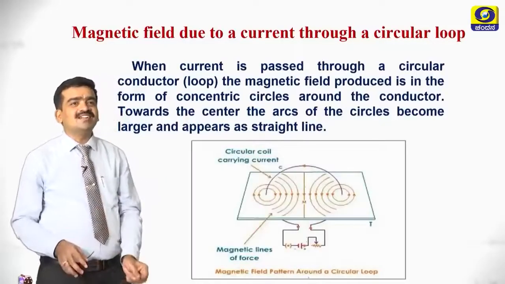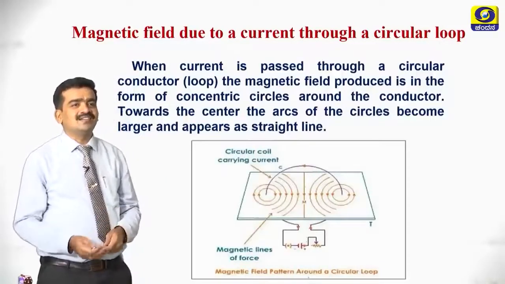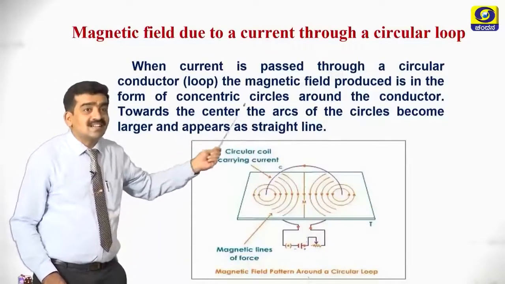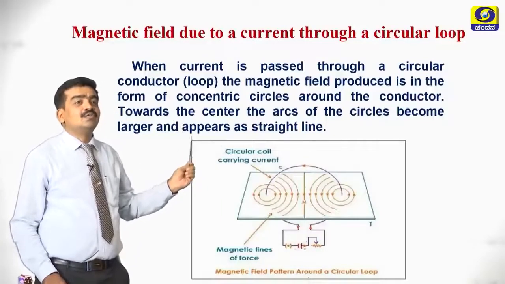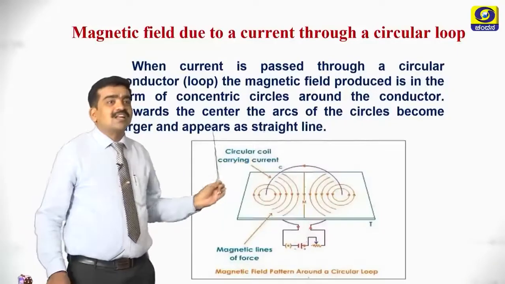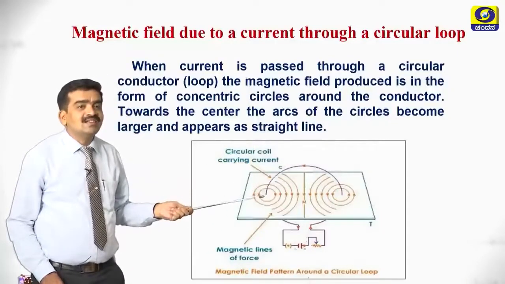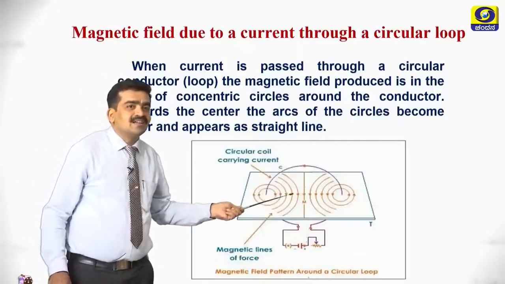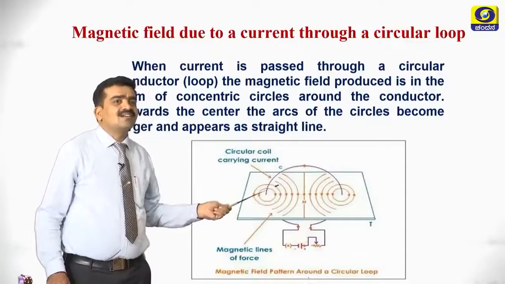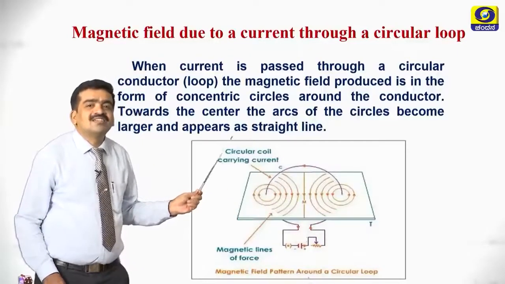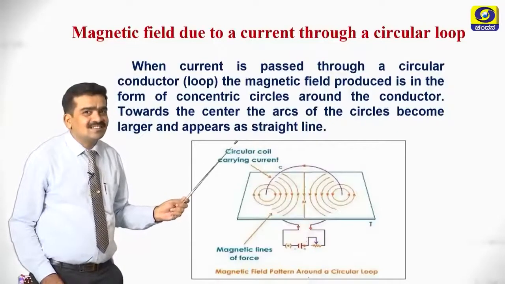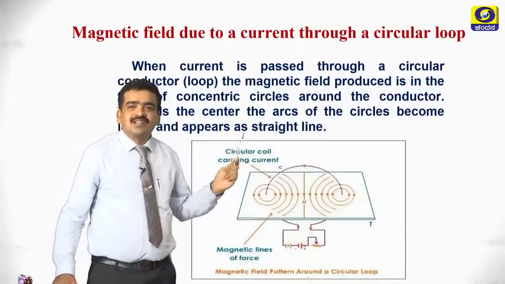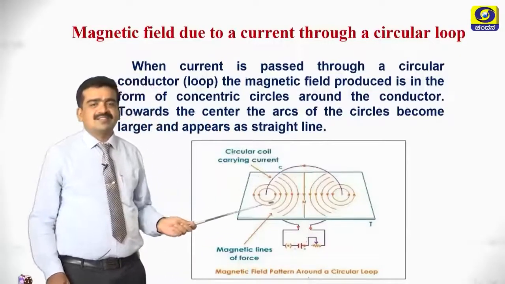So when current is passed through a circular conductor or a loop, the magnetic field is produced in the form of concentric circles around the conductor. Towards the center, the arcs of the circle become larger. You are seeing here the arcs are smaller. So if you move on to the center, the arc becomes larger and larger, and at the center it appears as a straight line. This is the thing you have to notice in the case of the magnetic field due to a current through a circular loop. So you have to practice this diagram.